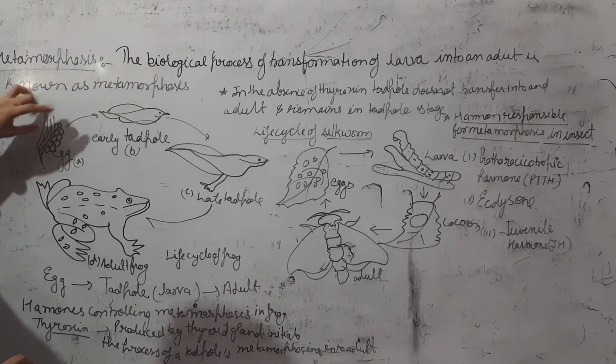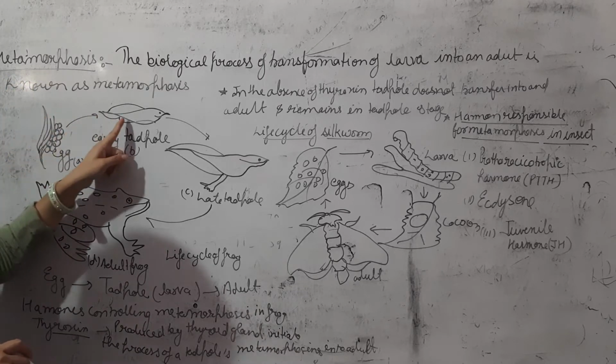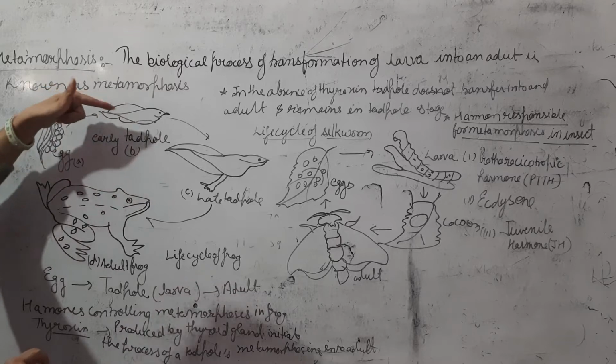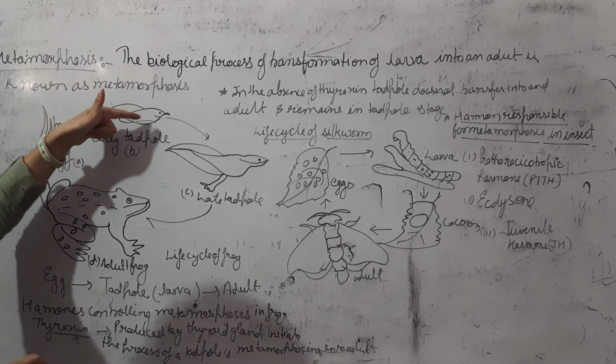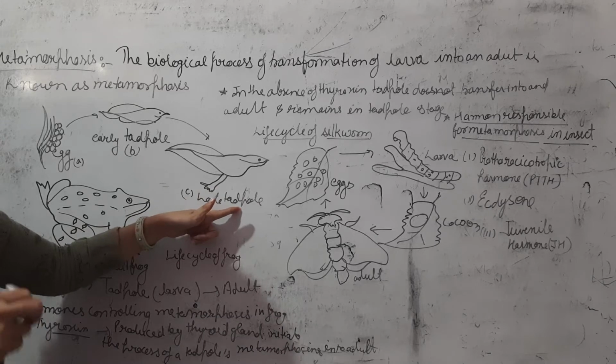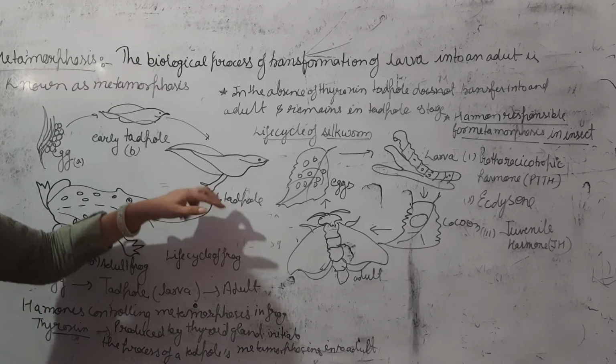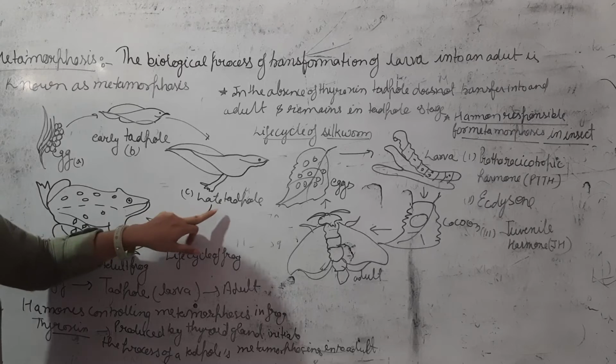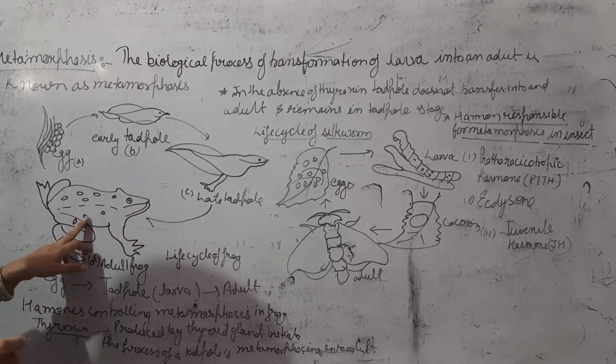Now these eggs convert into the early tadpole. The early tadpole converts into the late tadpole, in which different body parts are developed. Then the late tadpole converts into the adult frog.